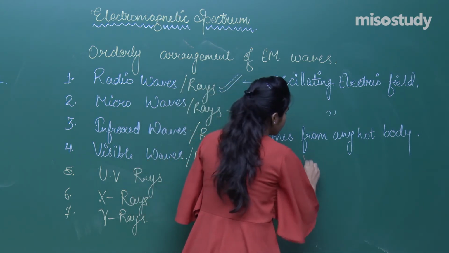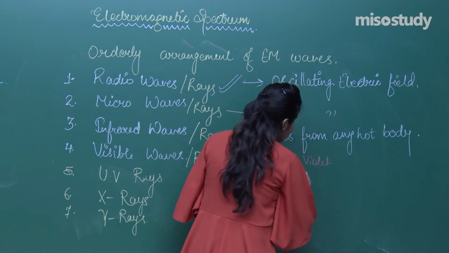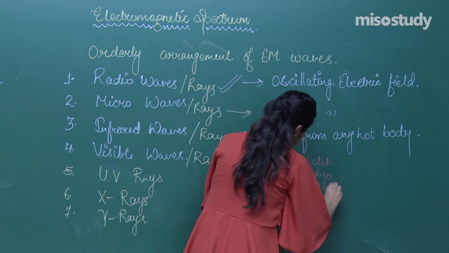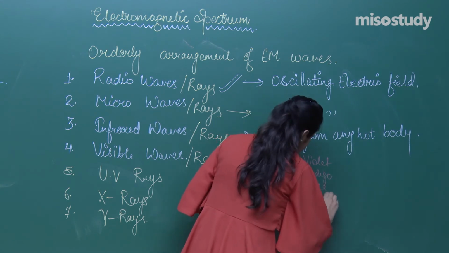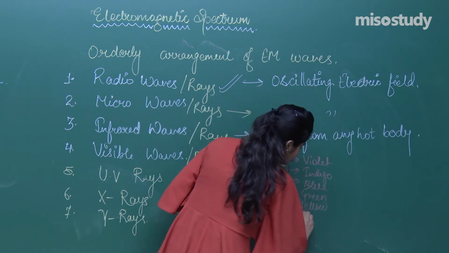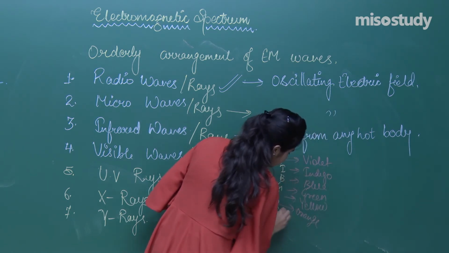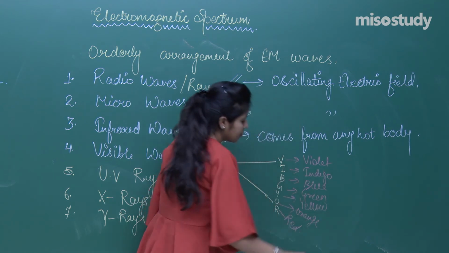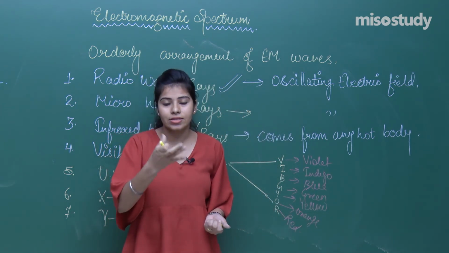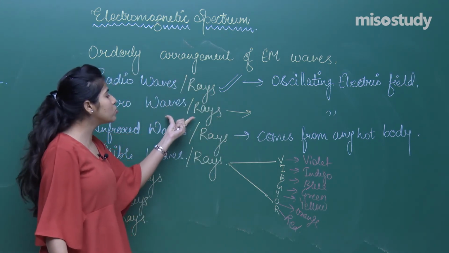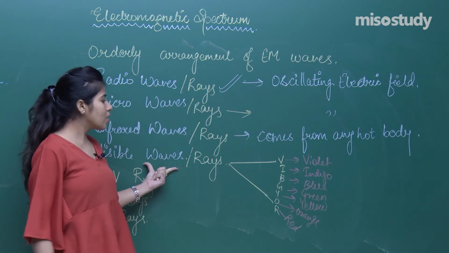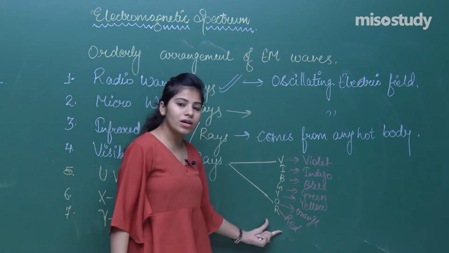This is violet, this is indigo, this is blue, this is green, this is yellow, this is orange, and this is red. So these are the 7 colors which we can see with our eyes. Otherwise, you are not able to see other kinds of rays. You will only see the visible rays.